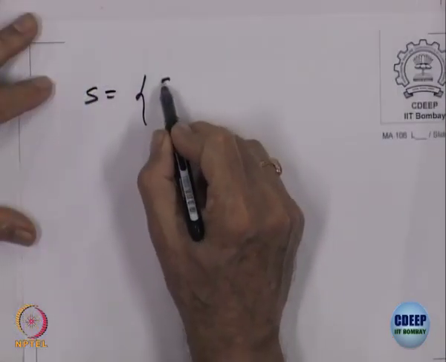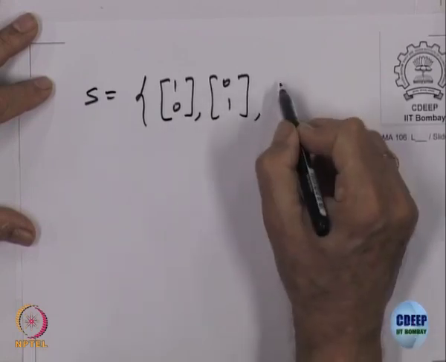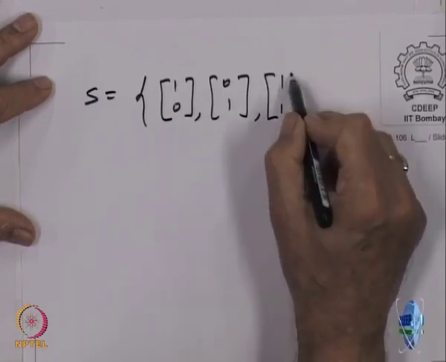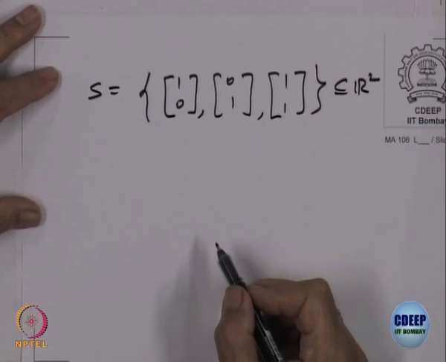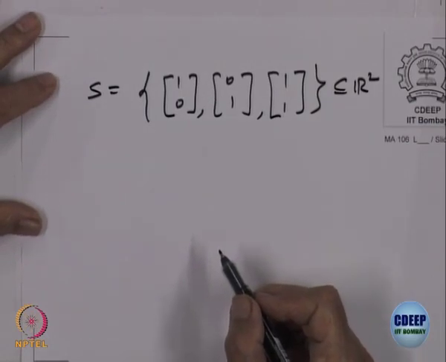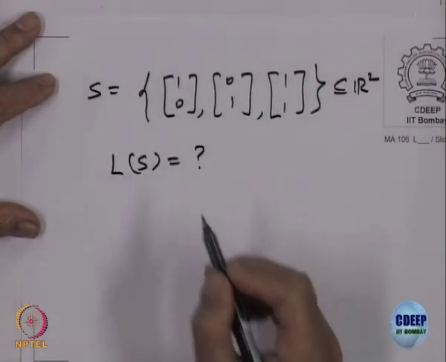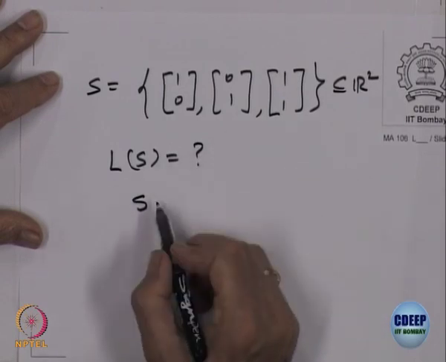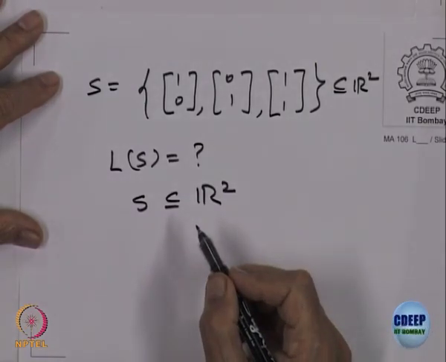Let us take one more example to understand what we are doing. So, let us take the set S to be equal to, I am taking again 1 0, 0 1, and let me take 1 1, 3 vectors now in R 2, right. I have taken 3 vectors in R 2. What is L S? S is a subset of R 2, right.